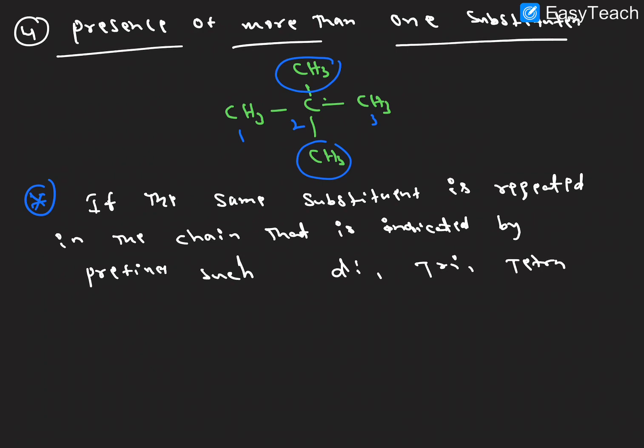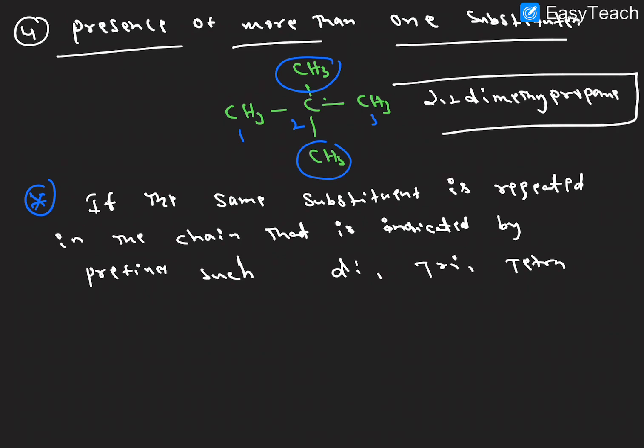We are already seeing an example here. Here two methyl groups are at the second position, what we call here 2,2. How many methyls are there? 2 methyls, that is dimethyl. Number of carbons is propane. So this is the naming whenever there is more than one substituent.